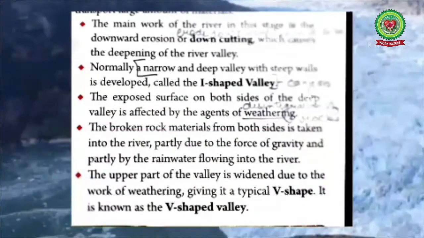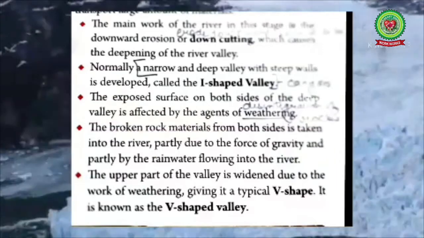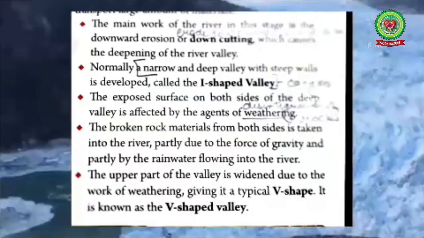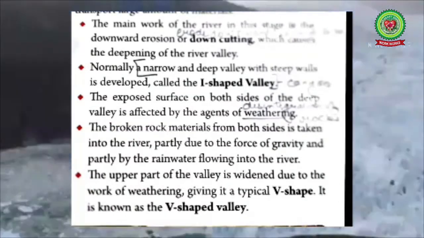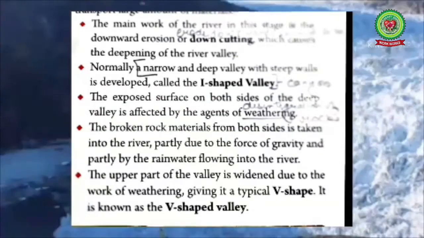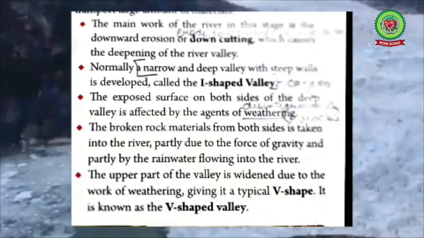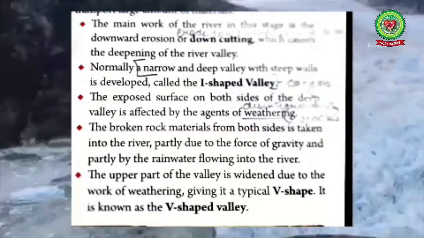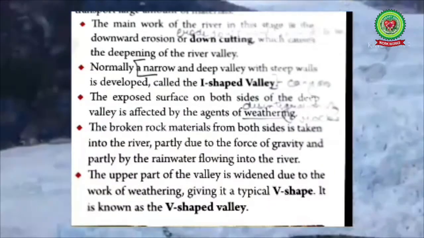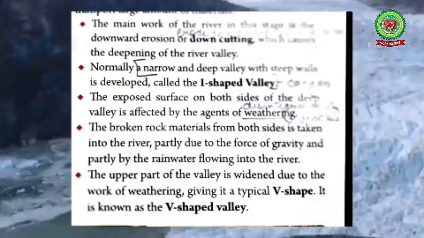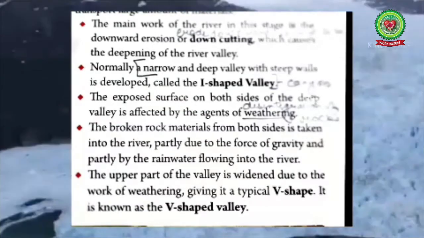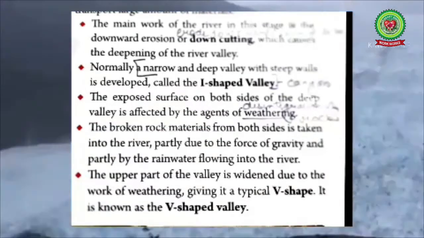The exposed surface on both sides of the deep valley is affected by the agents of weathering. The broken rock materials from both sides are taken into the river, partially due to the force of gravity and partially by rainwater flowing into the river. The upper part of the valley is widened due to the work of weathering, giving it a typical V shape. It is known as a V-shaped valley. In simple words, we can define it as a valley formed by erosion from a river or a stream over time. And it is called a V-shaped valley because its shape is the same as the letter V.